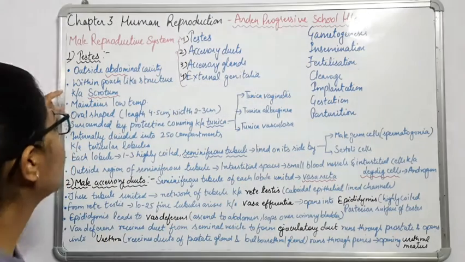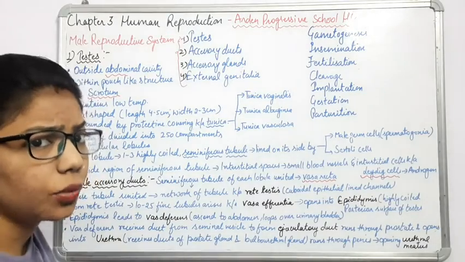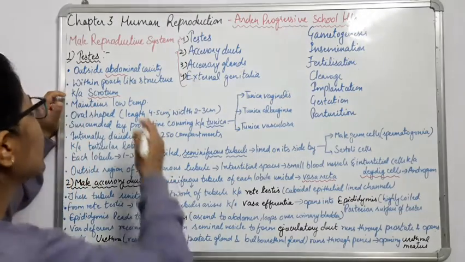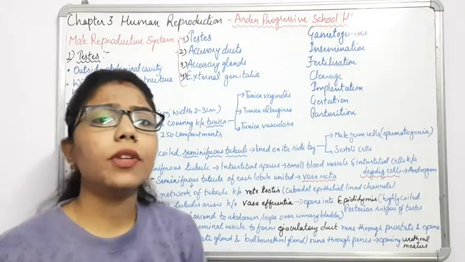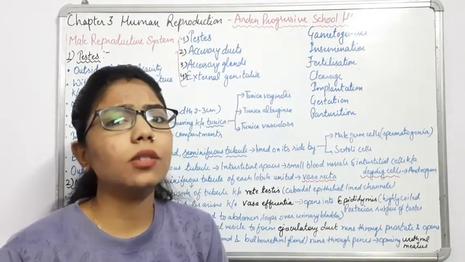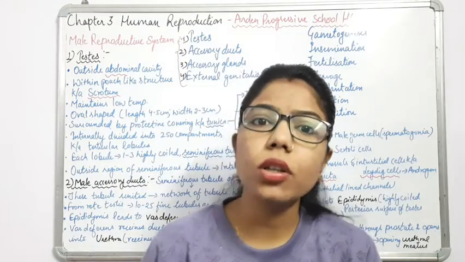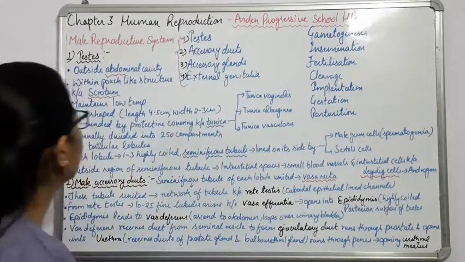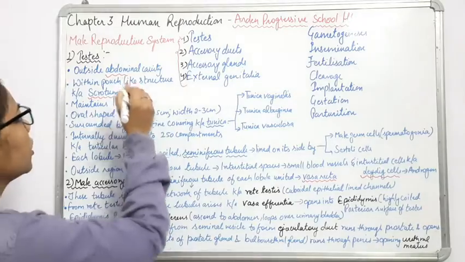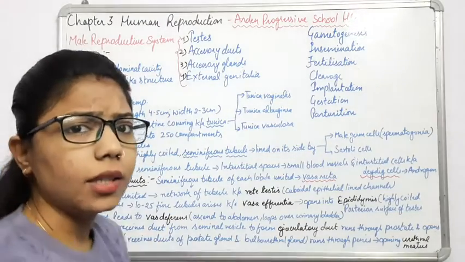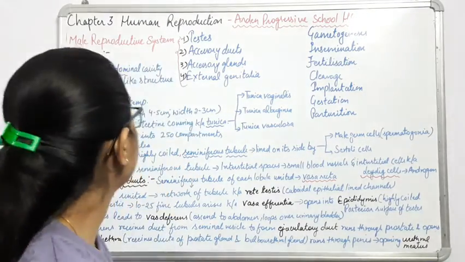If you see the structure of this one, it is situated outside, within a pouch-like structure. So testis is always present within a pouch-like structure, which is known as the scrotum. Again, this term is very important. The scrotum is what inside which the testes are situated.